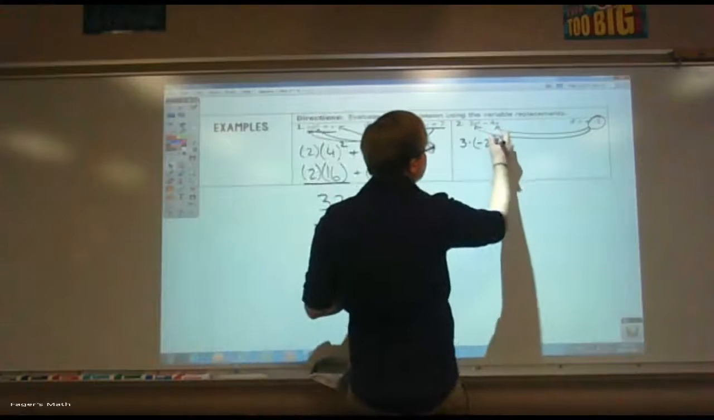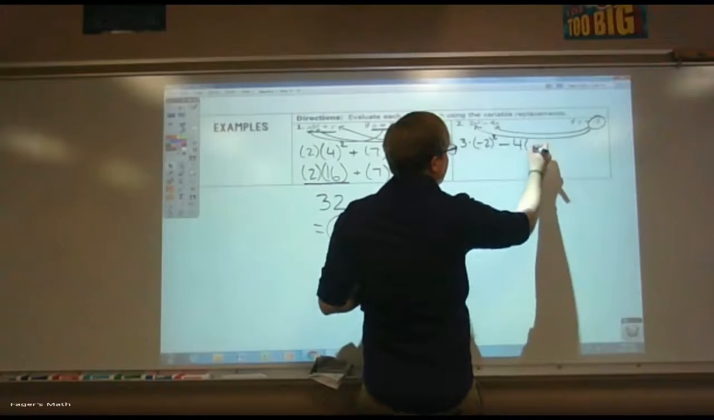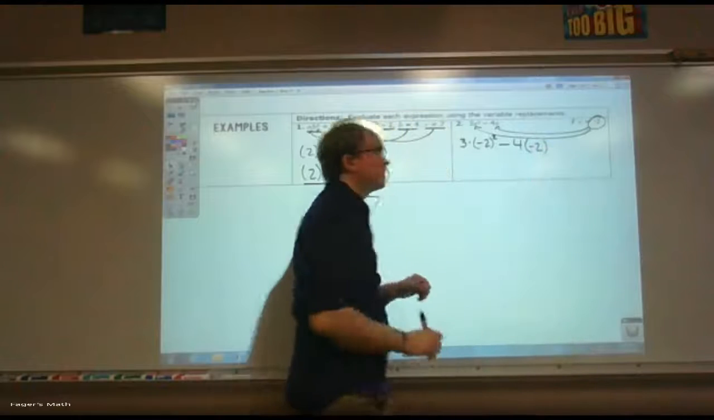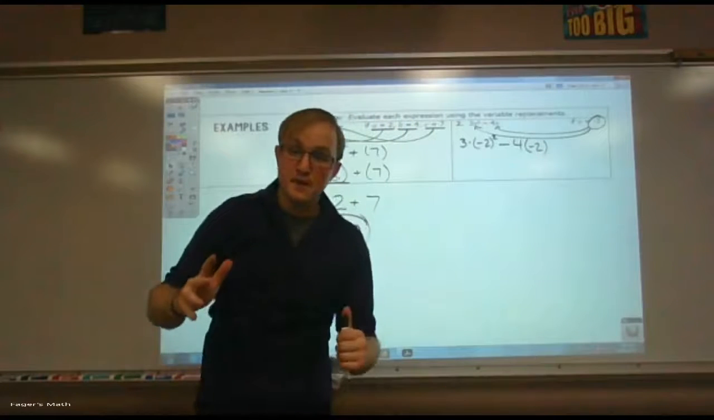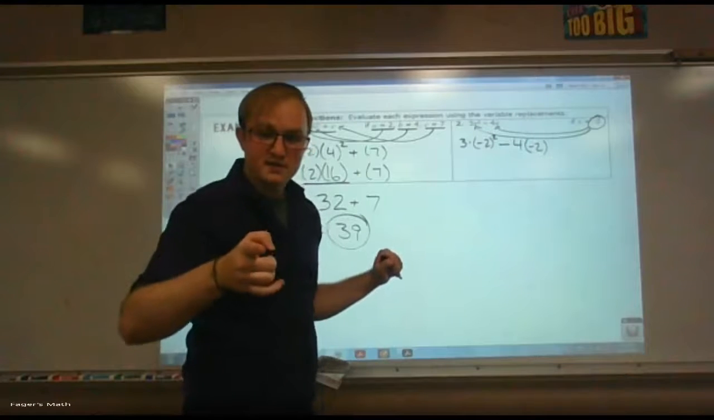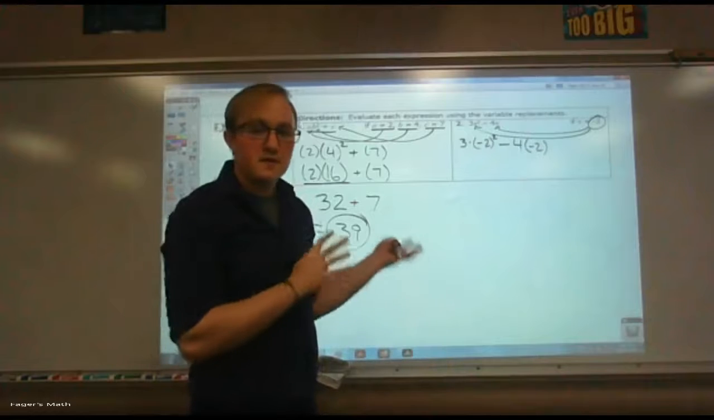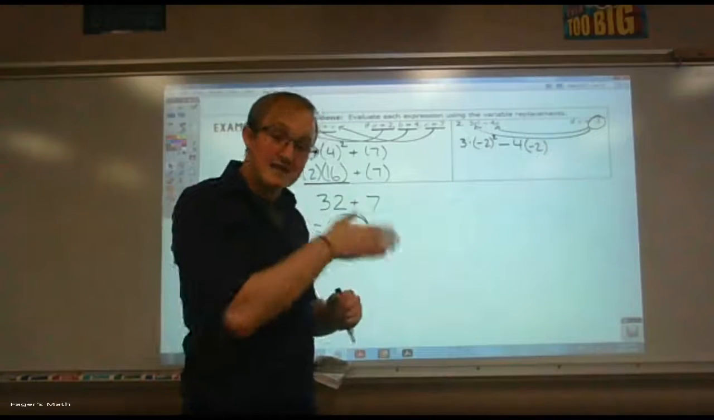So here's the 2 minus, I'm going to take that 4 and in parentheses, -2. Now let's do this bit by bit because I know it's a lot. There's a lot here. Order of operations. Are there any parentheses? Yes, but they're not the kind of parentheses we need to worry about. So we're going to move on to exponents.